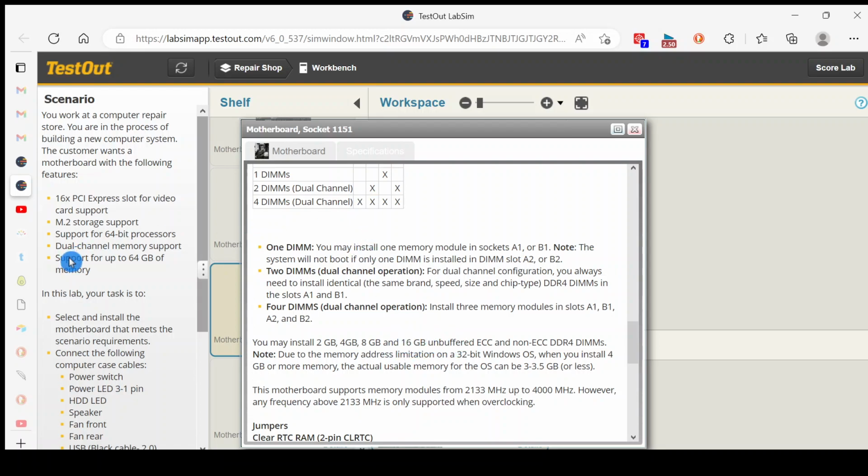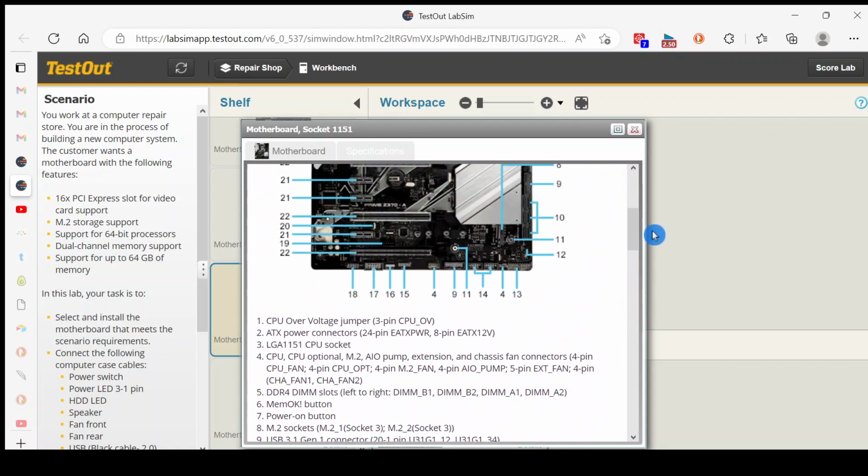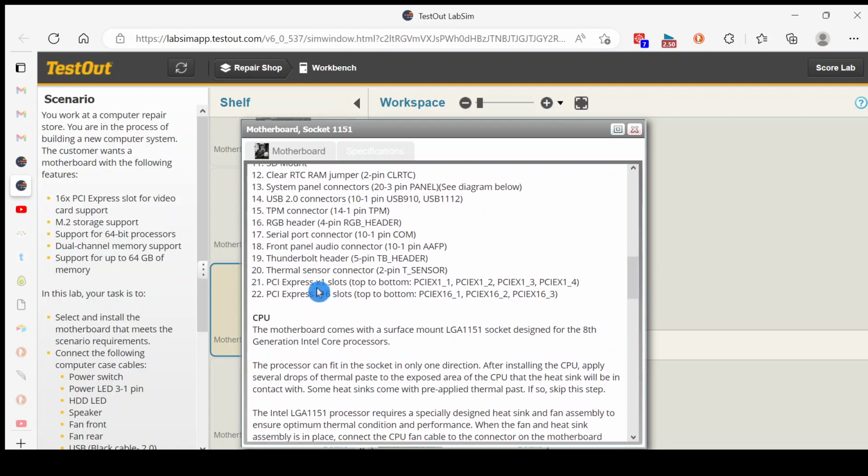So 16 times 4 is 64, so this one will work in terms of the memory. Let's go back up because we also need a 16 PCI Express slot. Looks like 19, 20, 21, 22 is the range for the PCI slots, so let's scroll down to that area. We see 22 is a PCI Express 16 slot, so that's good.